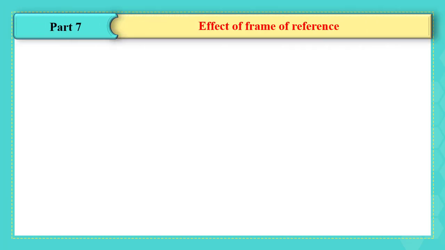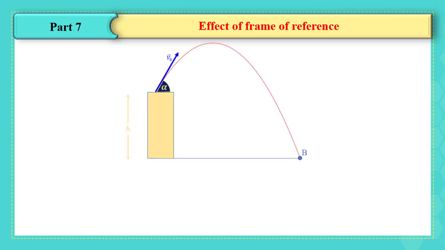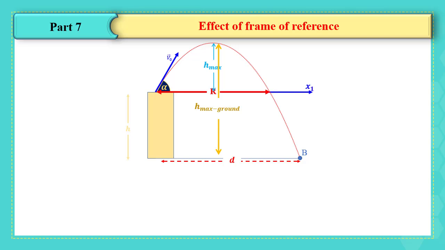Now the second study is related to the chosen frame of reference. This time we fix the initial height and the initial velocity in a way that we are going to have a range R, a maximum height h maximum, and finally h maximum above ground as they are represented on the figure. Now first we are going to choose the frame of reference such that the horizontal x-axis is passing through the point of launching, which is at a height h. On another case, we're going to consider a frame of reference such that the x-axis is passing through the ground.